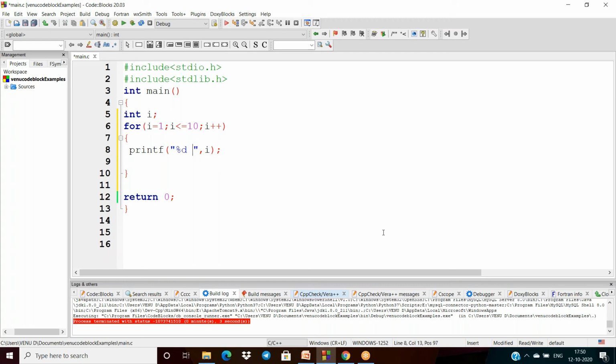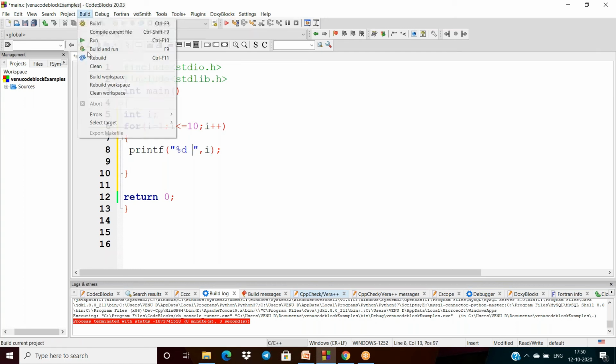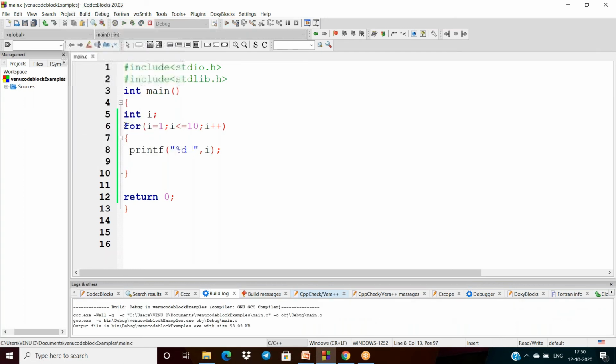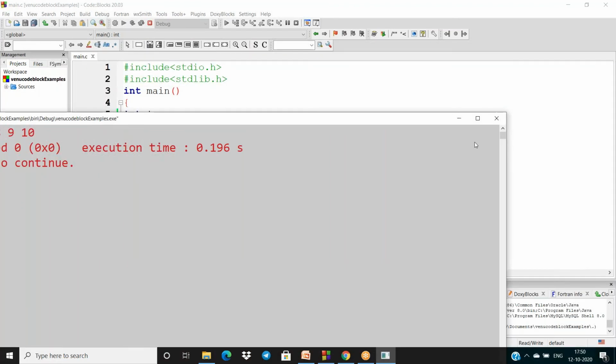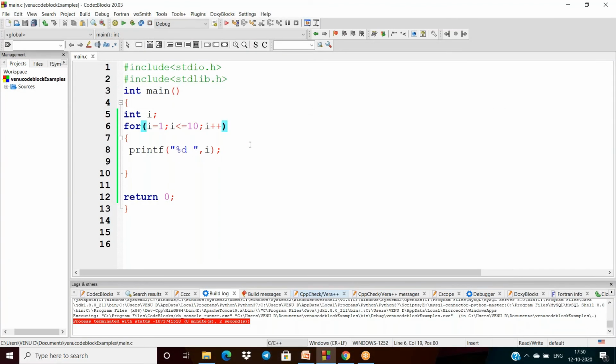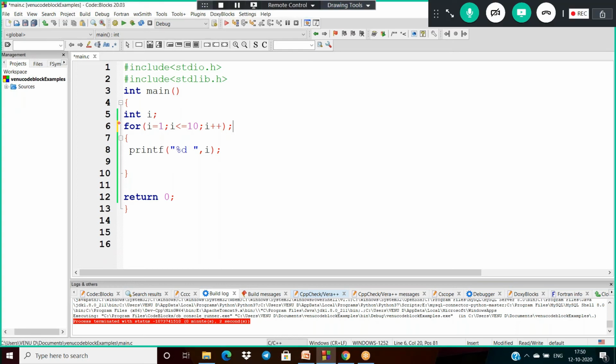Everyone knows if I execute this, it will display 1 to 10 numbers. But suppose I write a semicolon after the for loop, what is the output I am getting?